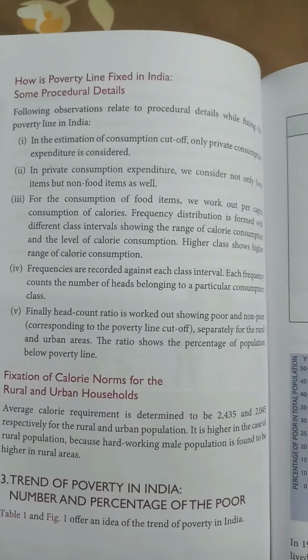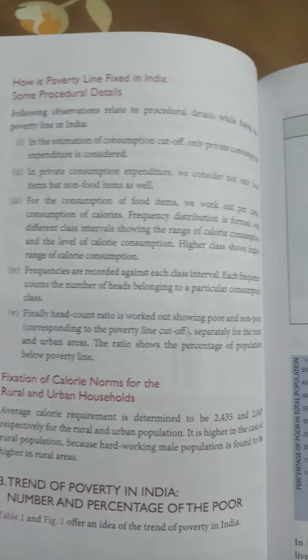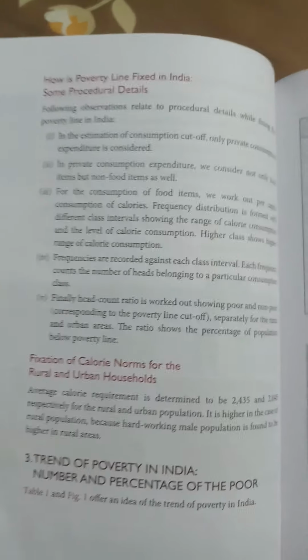And this type of poverty is called absolute poverty, where we define the word poverty on the basis of a specific poverty line.